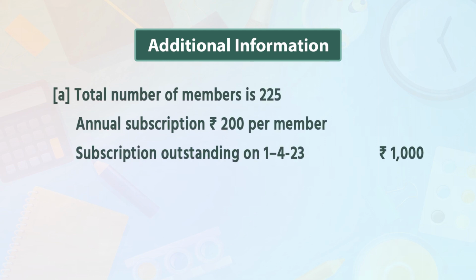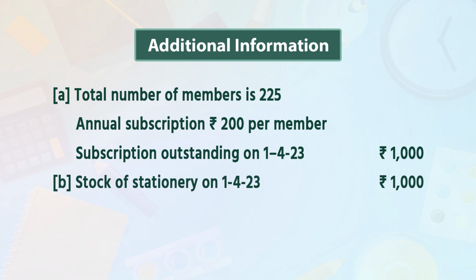A, total number of members 225, annual subscription 200 per member, subscription outstanding on 1st April 2023 rupees 1,000. B, stock of stationery on 1st April 2023 rupees 1,000, on 31st March 2024 rupees 1,800.